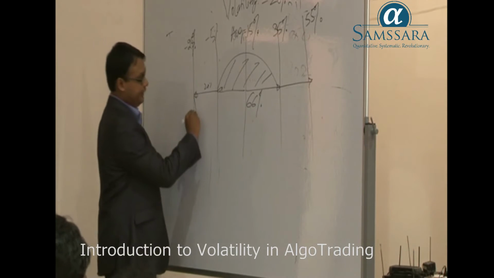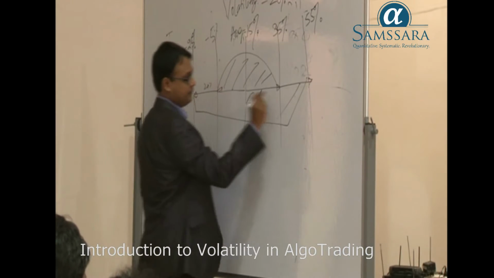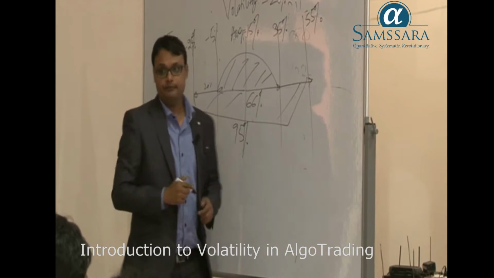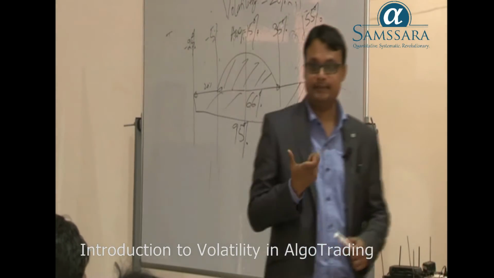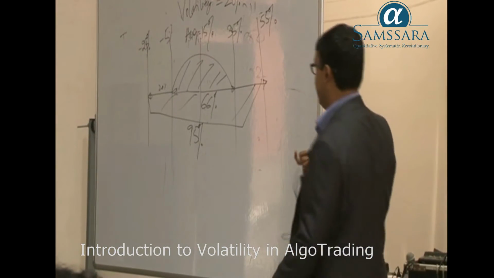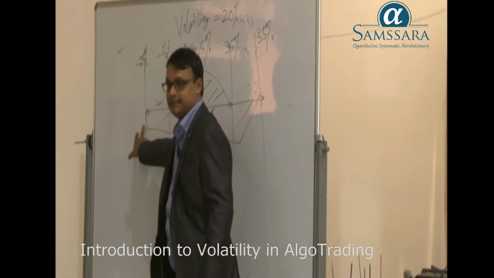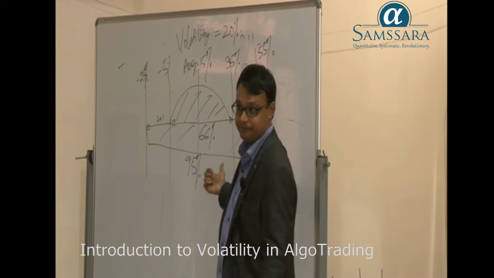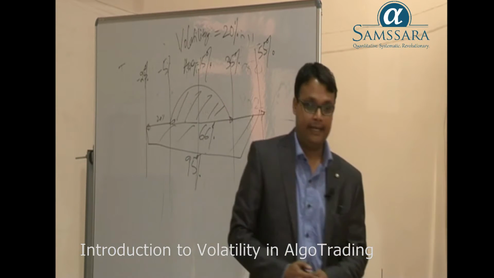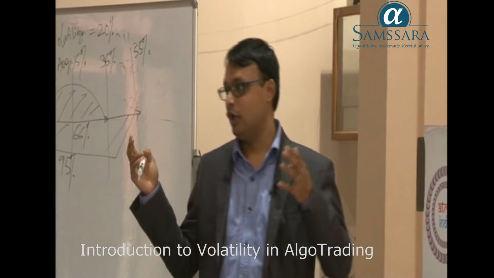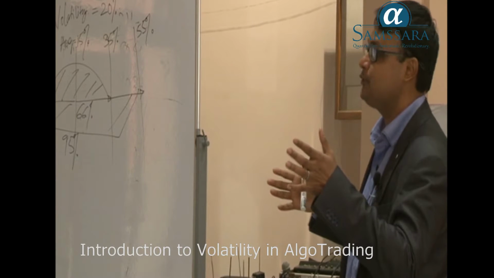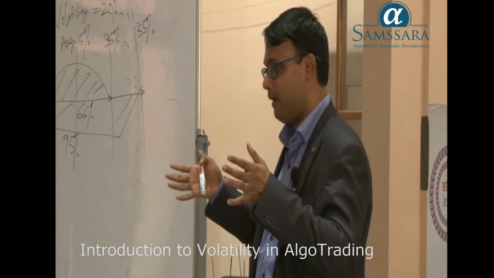Now, the theory of volatility says that there is a 95% chance that the markets are going to stay between minus 25% and plus 55%. In technical terms, it is called 2 sigma, or 2 times the volatility, which is the range of minus 25 to plus 55%.